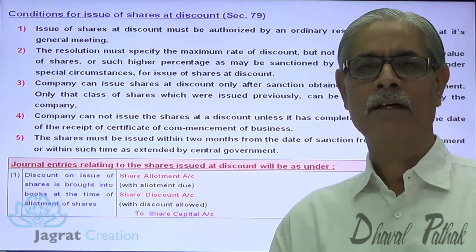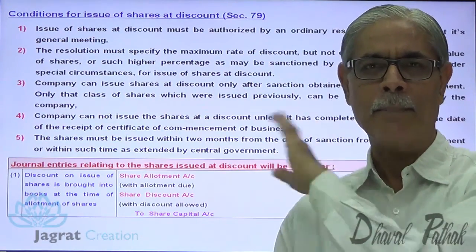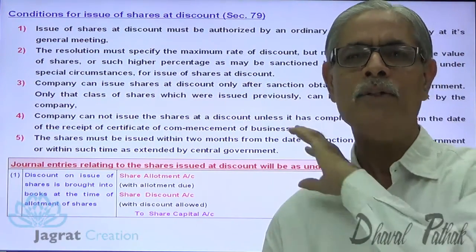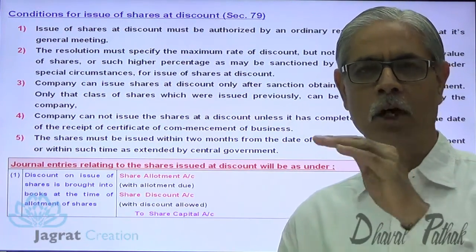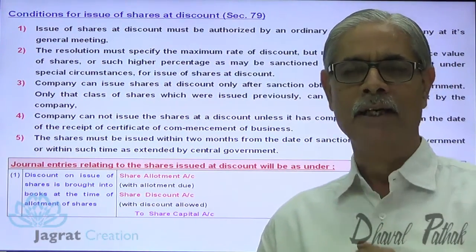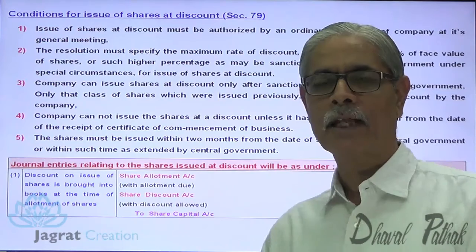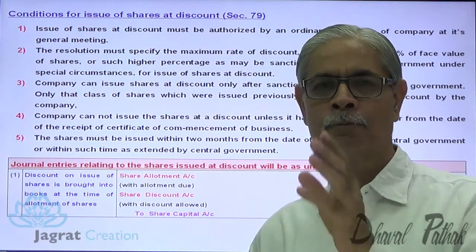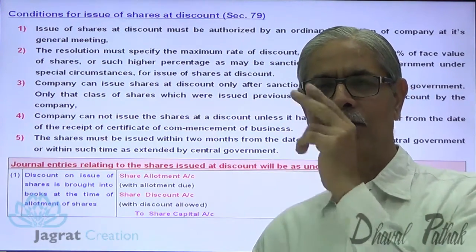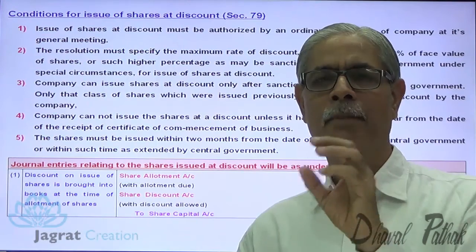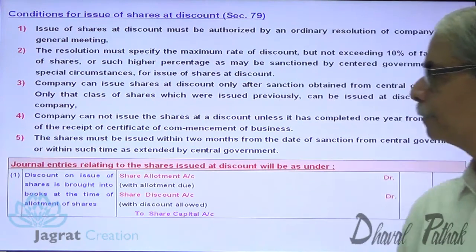But if the amount is recovered in installment, some amount is received with application, bank to application, application to capital. Now the allotment dues are paid. The discount gets recorded with the allotment dues, when the face value is collected in 2 installments, with application and with allotment. Here it is recorded with allotment dues in the presumption that the face value is recovered in 2 installments, part with application and balance with allotment. And when the balance is recorded with allotment, the discount entry gets recorded in this fashion.